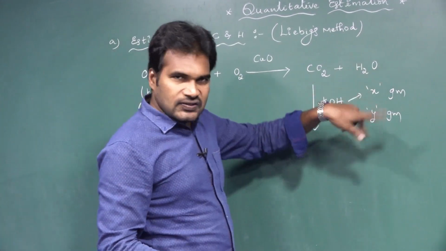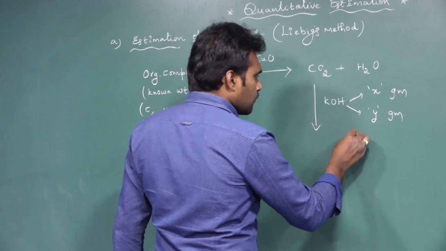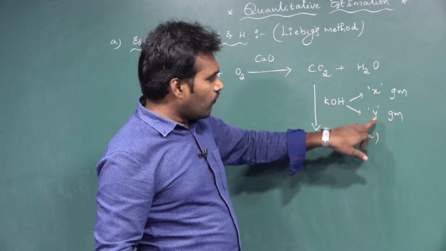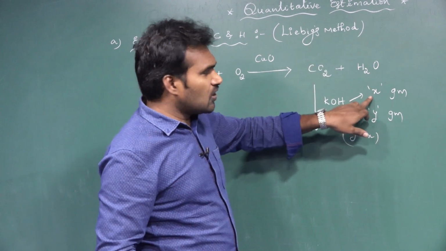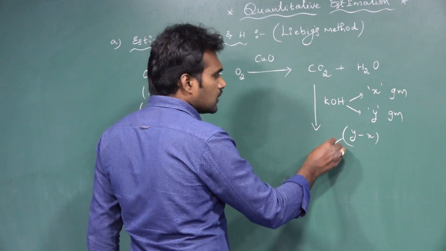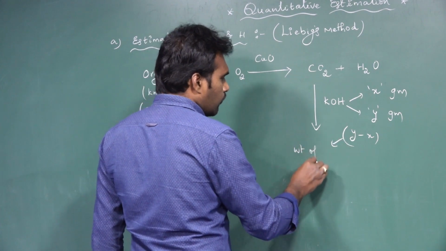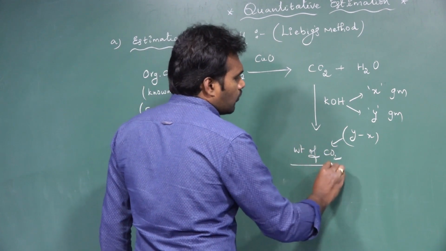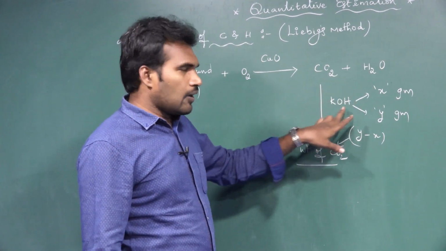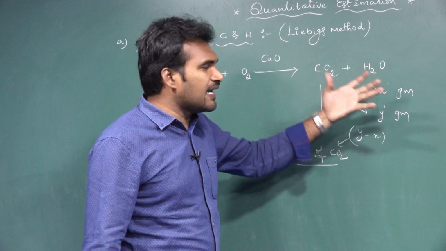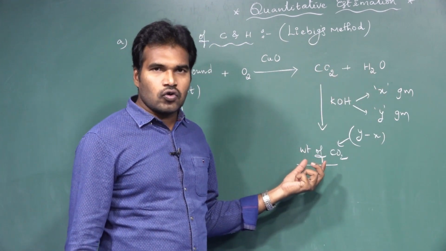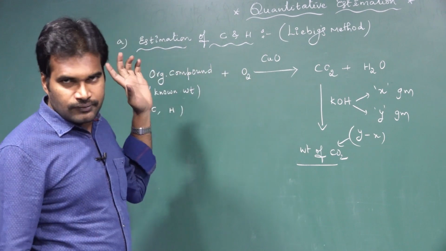Then the difference is Y minus X, the final weight minus the initial weight. This will be the weight of CO2 produced. So by using this KOH solution, by the change in weight of the KOH solution, we concluded the weight of CO2 produced in the above oxidation.